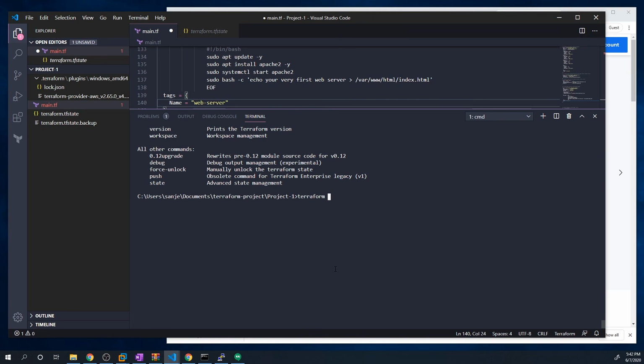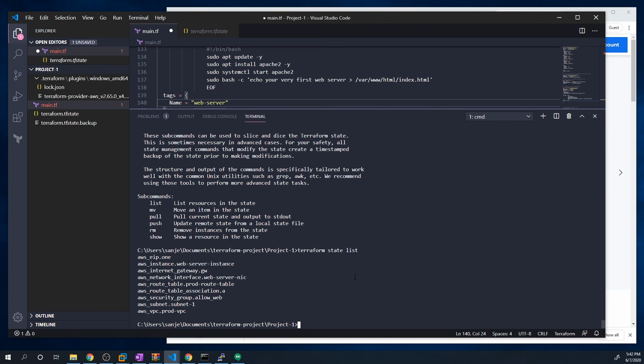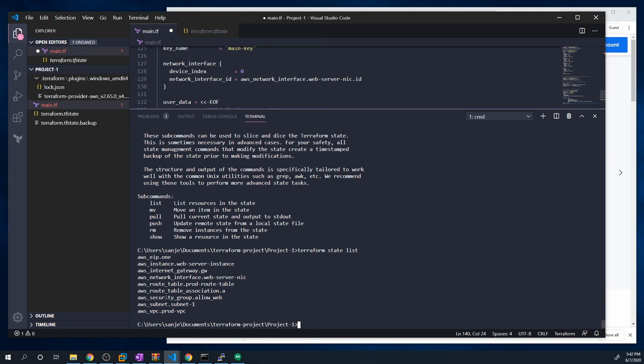If we do terraform state and then hit enter, you can see all of the commands that we have at our disposal. We've got list. This is the main one that I'm concerned with. If we do a terraform state list, this is going to list out all of the resources that we have state for. Any resource that I've created in my topology, we're going to have an entry in this output. You can see we have the elastic IP, the web server, as well as the internet gateway, the network interface, the route table association, the security group, the subnet, and the VPC.